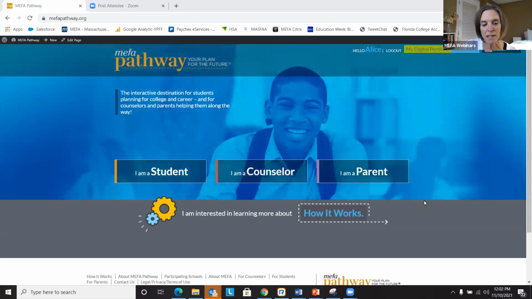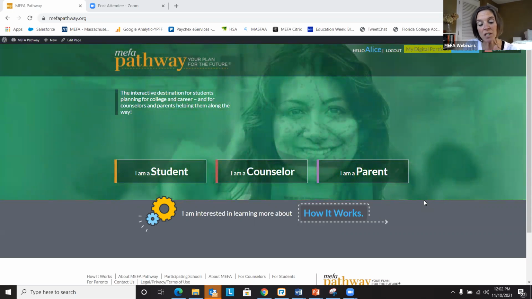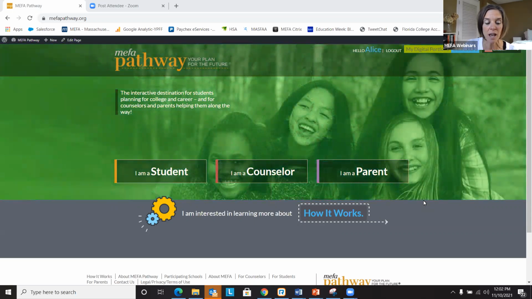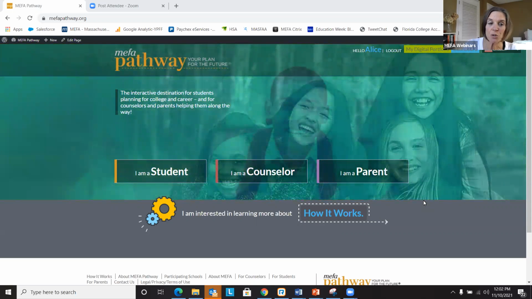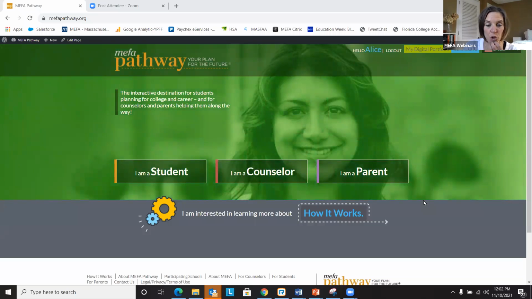When a student creates an account in grades 6, 7, or 8, they will see activities appropriate for those grades. And then when they progress to grade 9, their MEFA Pathway account transitions with them seamlessly. So they will see additional activities than previously completed. It's very easy for a student to register an account. And based on the student's year of graduation is what will allow the student to view that age-appropriate content.